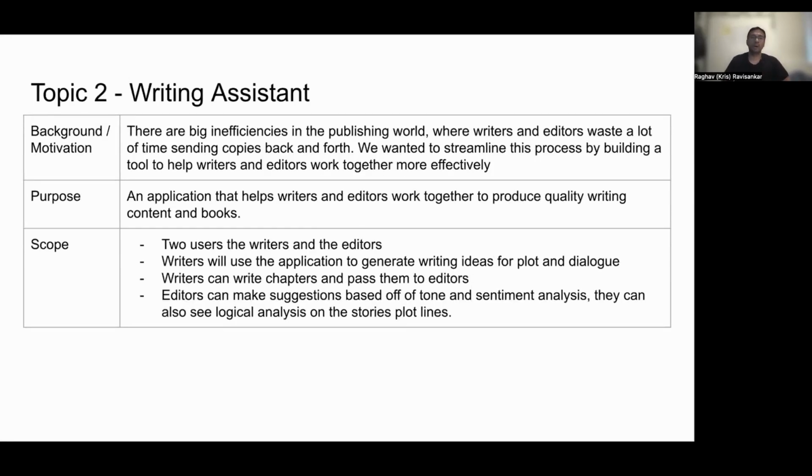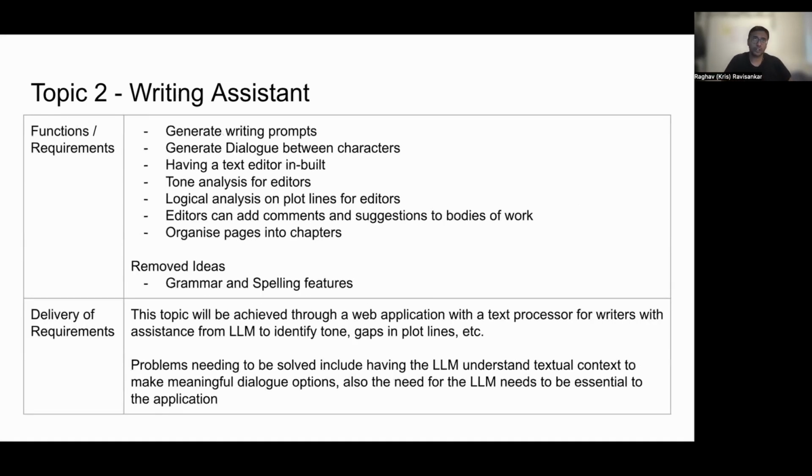The second idea we came about was a writing assistant for writers and editors to work together and streamline their process. So the writers would be able to use this application to generate writing ideas for plot and dialogue, and also manage their chapters and pass it off to editors. Editors would be able to make suggestions based on tone and sentiment analysis provided by the LLM, and also be able to provide suggestions and comments to the particular user for the writers.